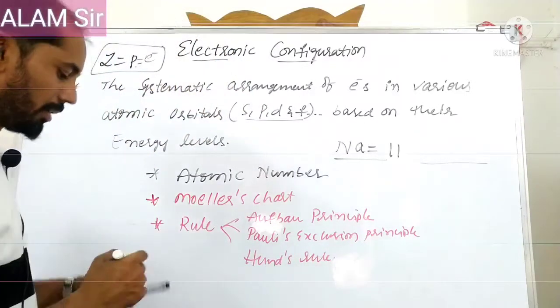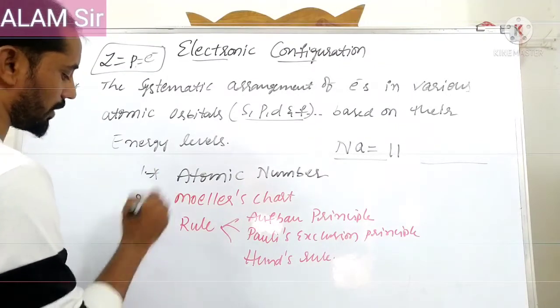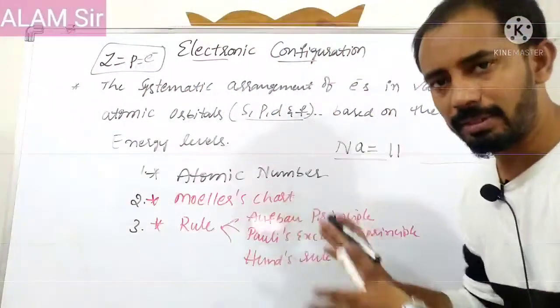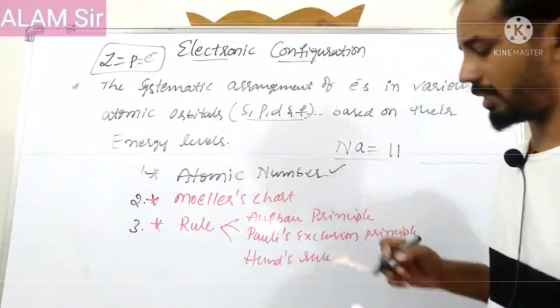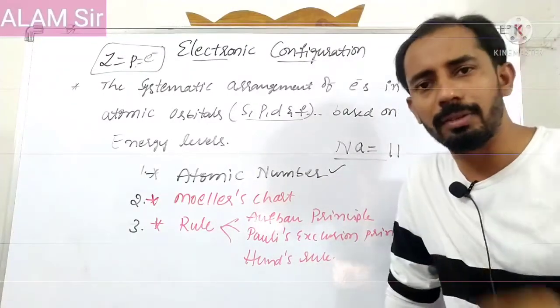Three things, mainly two things, will be followed. Three are there: one is the atomic number, second one is the Euler's chart, third one is the rules. Three rules are there. Okay? Can be discussed about this. First of all, atomic number. You know that in a neutral atom, the number of protons equals the number of electrons, that is equal to the atomic number.